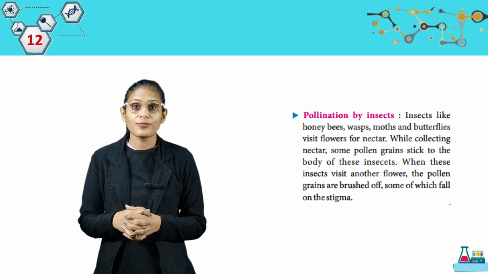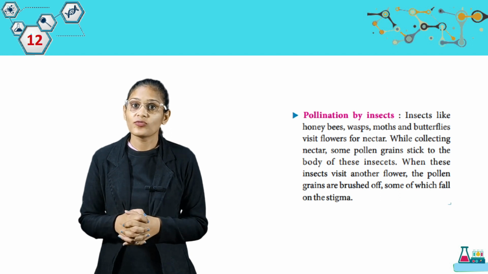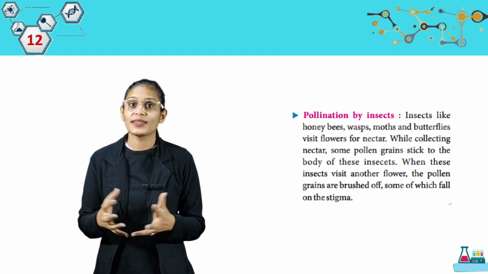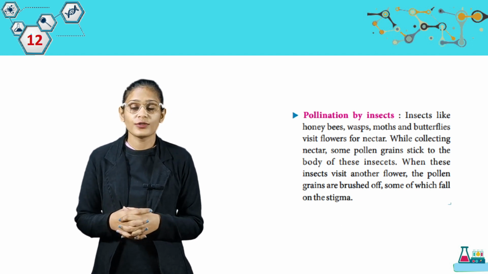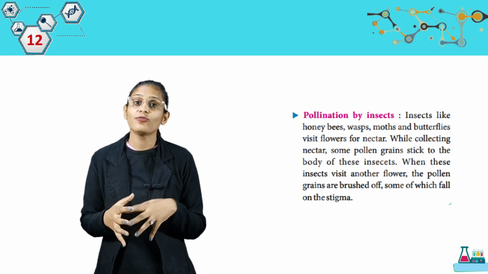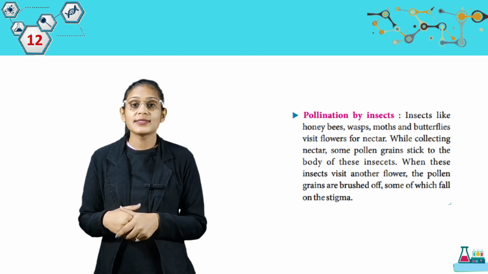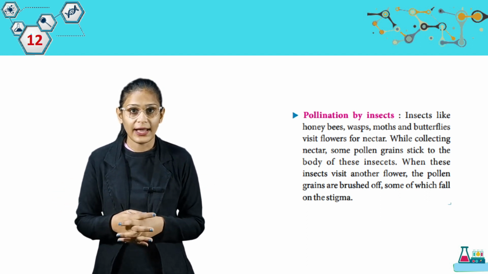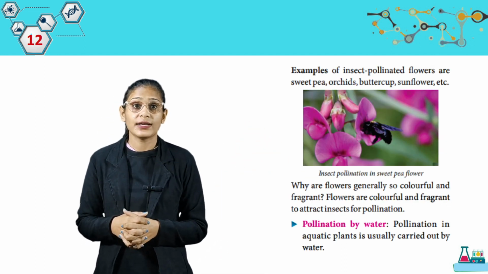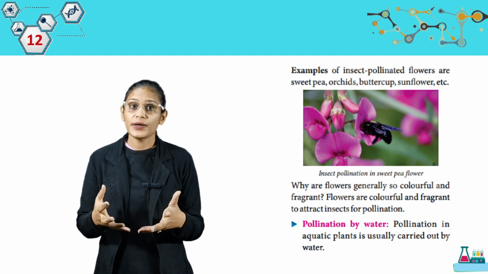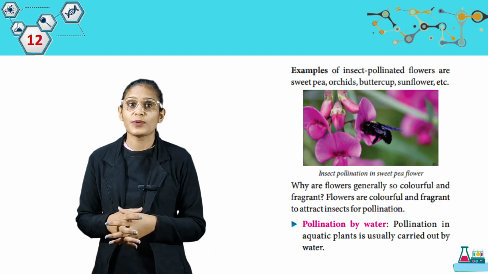Then we have pollination by insects. Insects like honeybees, wasps, moths, and butterflies visit flowers for nectar. While collecting nectar, some pollen grains stick to the body of these insects. When these insects visit another flower, the pollen grains are brushed off, some of which fall on the stigma. So students, insects क्या करते हैं? वो नेक्टार के लिए फ्लावर के पास जाते हैं और उनकी बॉडी पे कुछ pollen grains stick हो जाते हैं और ऐसे pollination होता है with the help of insects. Now we have examples of insect pollinated flowers: sweet pea, orchids, buttercup, sunflower, etc. Look at this picture. Insect pollination in sweet pea flower.